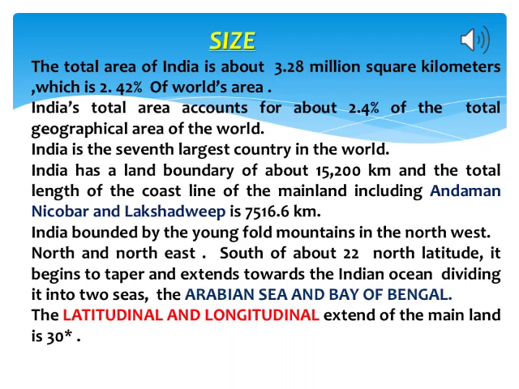Well, children, it is bounded by the Himalayan Mountains in the north, and from the east, south of about 22 degree north latitude, it begins to taper and extends towards the Indian Ocean, dividing it into two seas, that is the Arabian Sea and the Bay of Bengal. And the latitudinal and longitudinal extent of the mainland is 30 degrees.